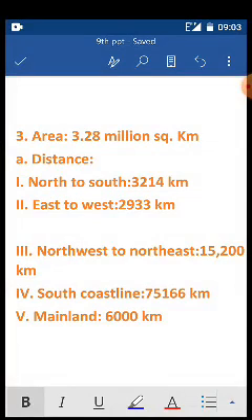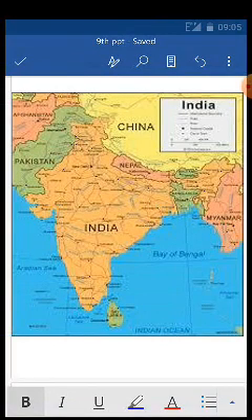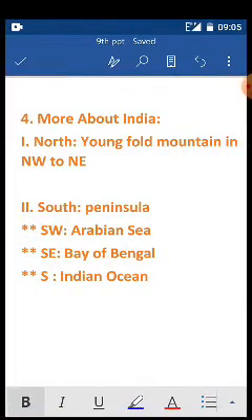So this is it: the northwest to northeast is 15,200 kilometers, the southern coastline is 75,166 kilometers, and the mainland, excluding both the Andaman and Nicobar Islands and the Lakshadweep Islands, is 6,000 kilometers. Okay, this is what we saw about the distance. We have seen the location, the area, then the distance. Now the next one, we are going to see some more about India.